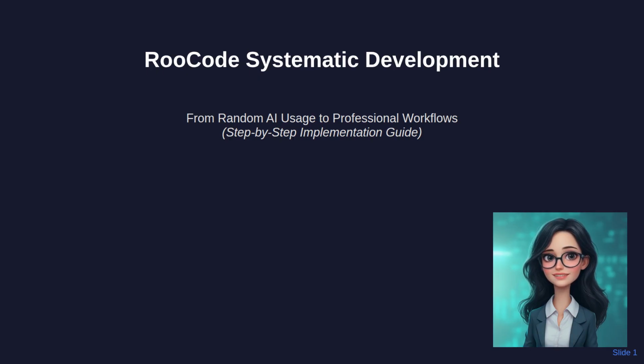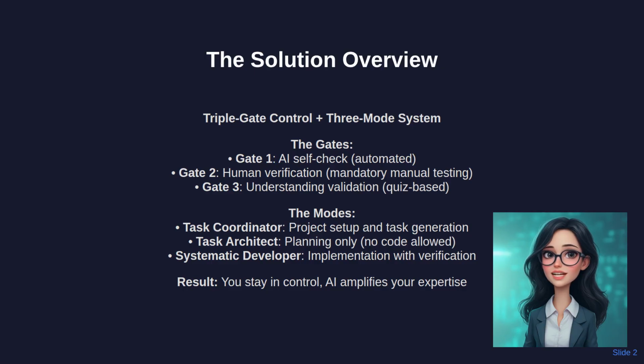The key insight is this: AI doesn't write code, developers write code. Whether you're using traditional tools or AI assistants, you are making the decisions, you are reviewing the output, and you are responsible for what goes into production. The systematic approach ensures you maintain control while leveraging AI's strengths effectively. We know from previous presentations that random AI usage leads to technical debt and maintenance nightmares.